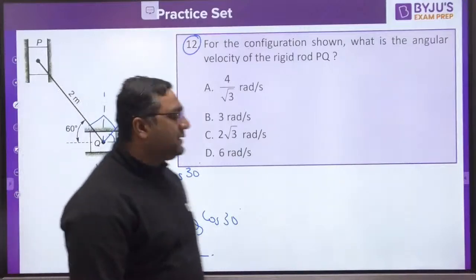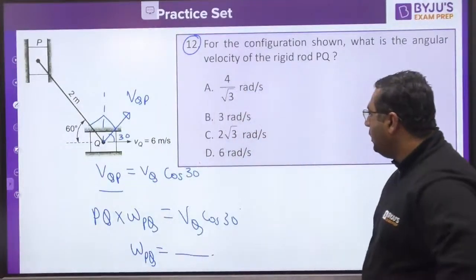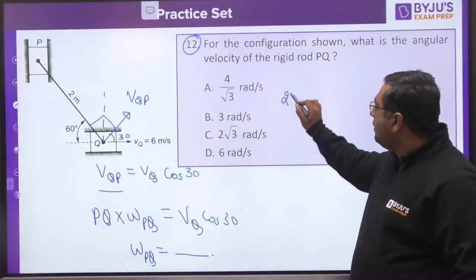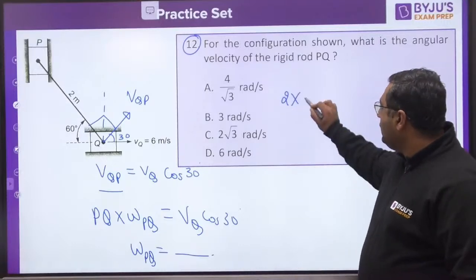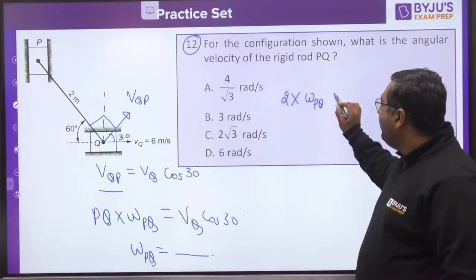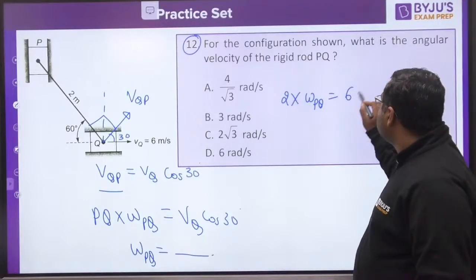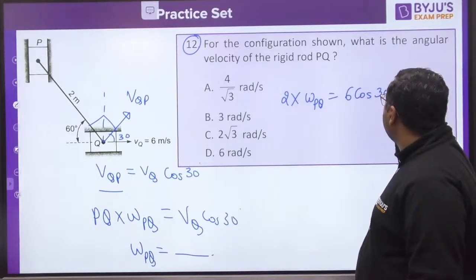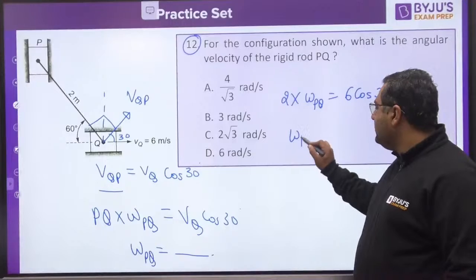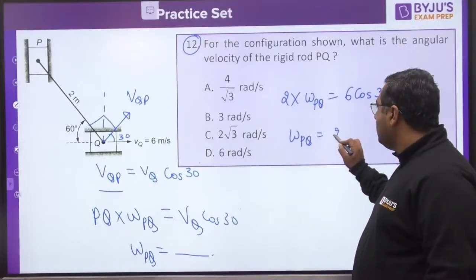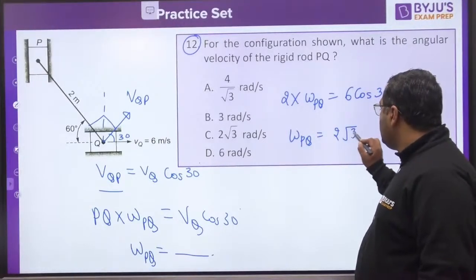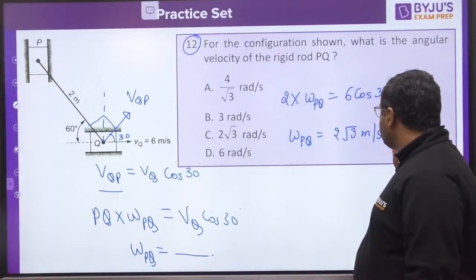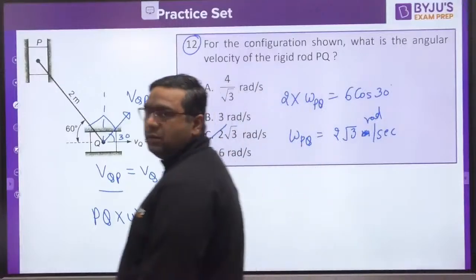So V_Q is 6 meter per second, and PQ is 2 meter. So 2 into omega PQ is equal to 6 cos 30. So omega PQ is 2 root 3 radians per second. Answer is C.